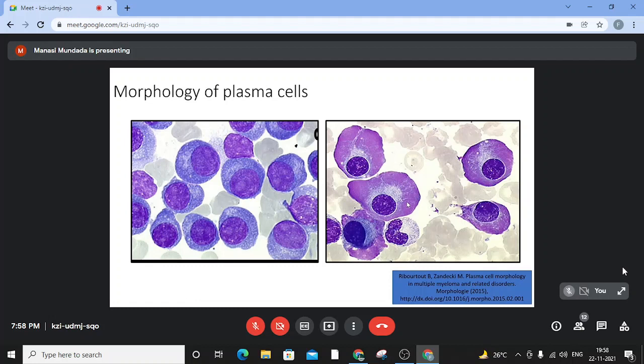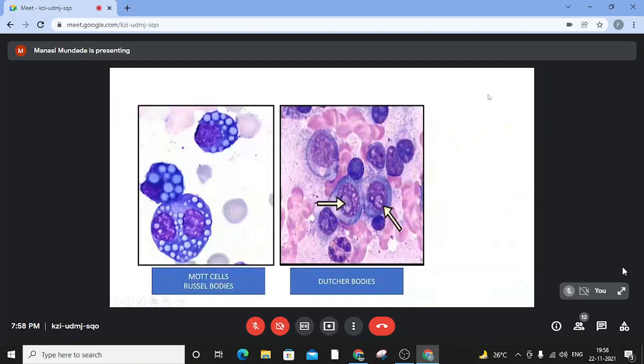type of immunoglobulin. So these are the cells, the flame cells that they are called, showing a very bright red eosinophilic cytoplasm. Then there are these Mott cells, wherein the cytoplasm shows multiple, almost evenly sized globules, which are nothing but the immunoglobulin molecules distending the endoplasmic reticulum and giving the cell a Mott or a morula appearance. Sometimes there is a presence of a single eosinophilic vacuole in the cytoplasm, which we know is the Russell body, and its nuclear counterpart is the Dutcher body.